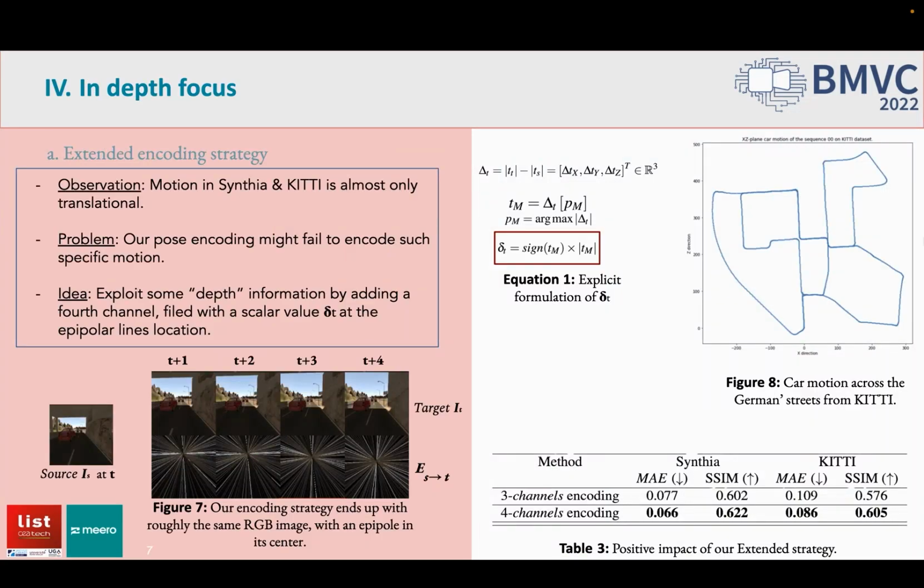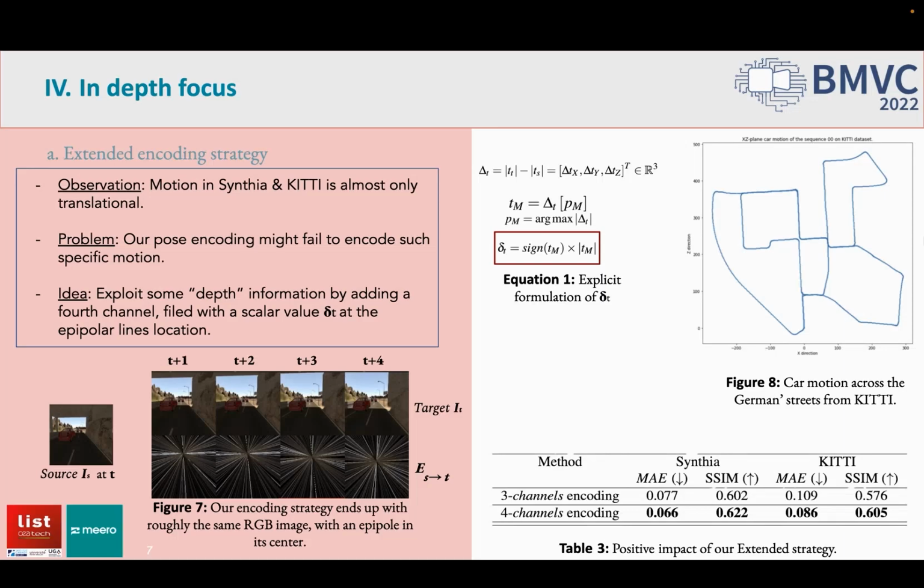Let's now have a first focus on an improvement we designed for the Synthia and KITTI datasets. We can observe, as shown in Figure 8, that the car motion across German streets is almost purely translational, with only a few turns existing. Such specificity raises a problem with our camera transformation encoding. Indeed, as depicted in Figure 7, considering a fixed source image with 3 consecutive target views, we observe that the 3 encoded pose images are almost the same. This is due to the fact that in such translational motion, epipoles end up in the image center, leading to a similar structure in the encoding.